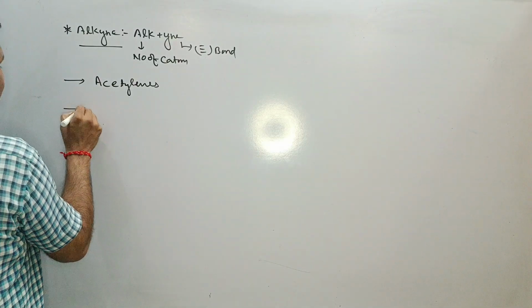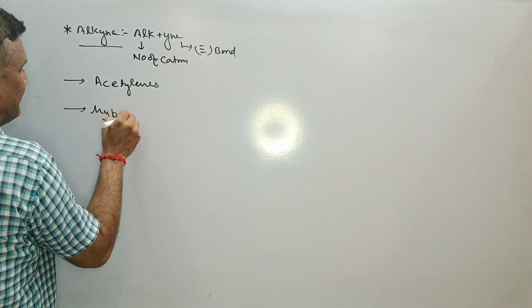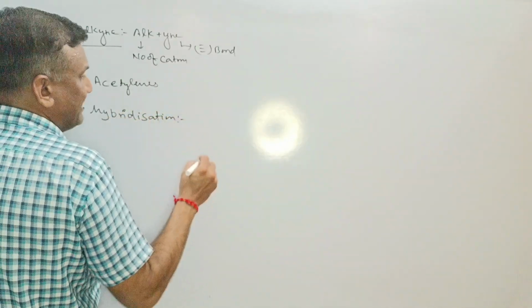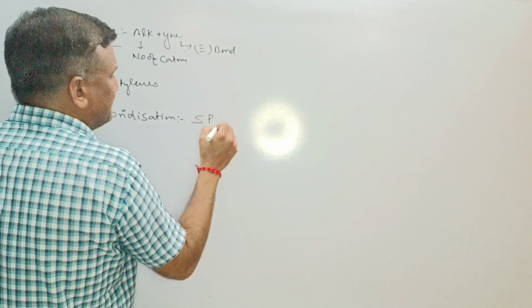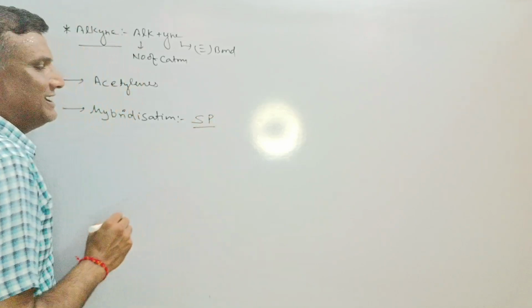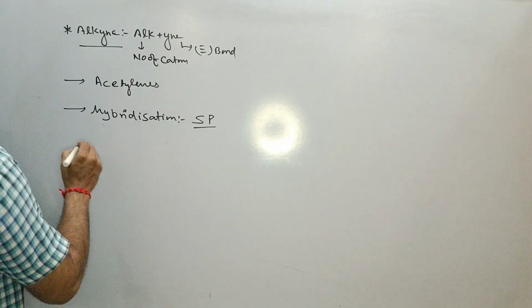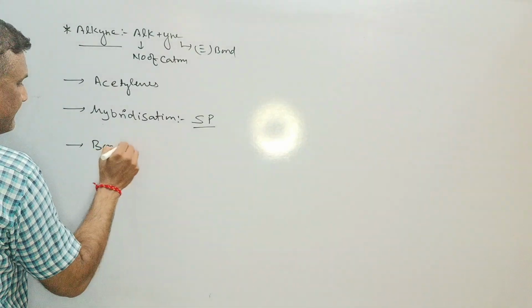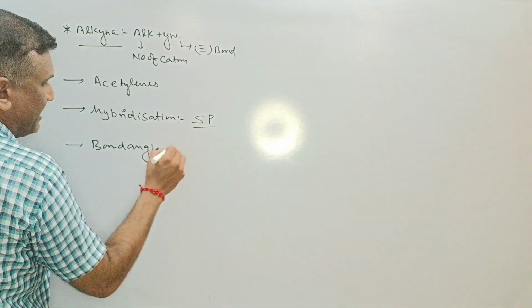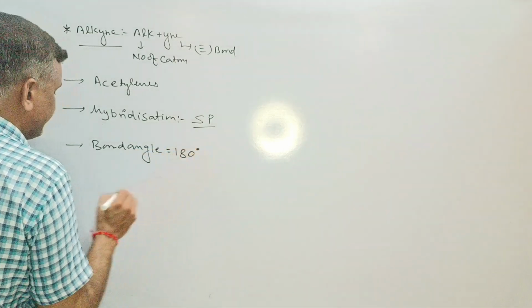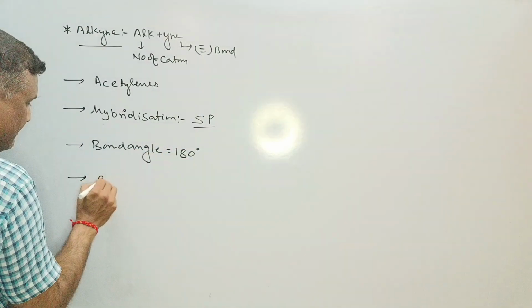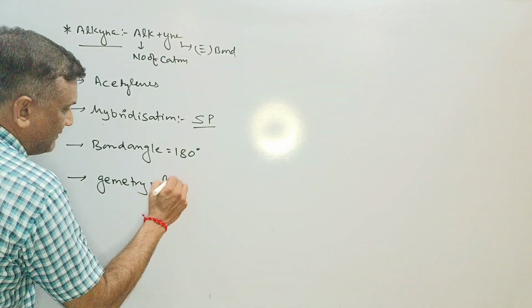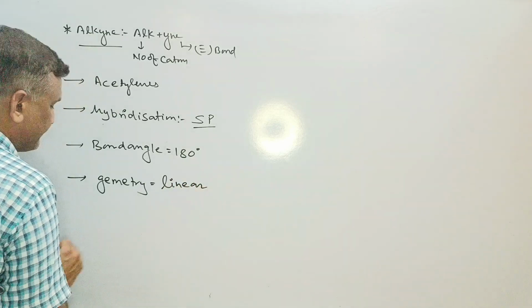Further, the hybridization. During formation of alkyne, one s orbital and one p orbital participate. That's why it will be sp hybridization. Regarding sp hybridization, the bond angle will be 180 degrees. The geometry of the molecule will be linear.